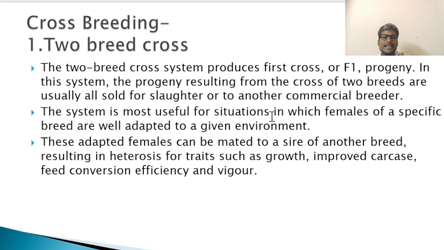Suppose the F1 generation is female, then people will adapt that animal to the environment, and that adapted female can be mated to a sire of another breed. Because we have chosen two different breeds, the F1 generation is the progeny of the first breed. That F1 generation will be allowed to grow to maturity. Once it matures, they allow that animal to breed, so that second breed is with a different animal.